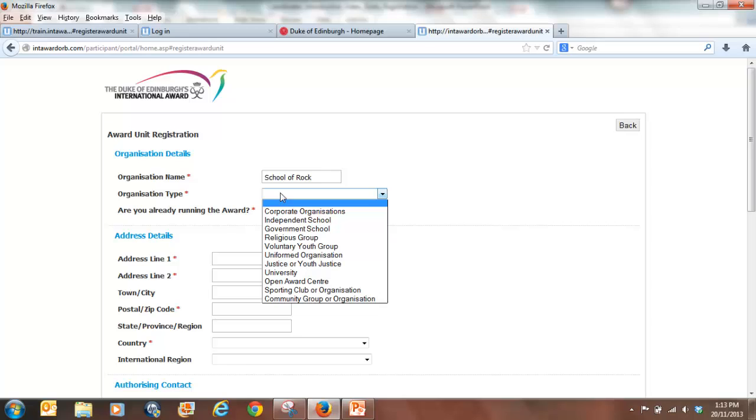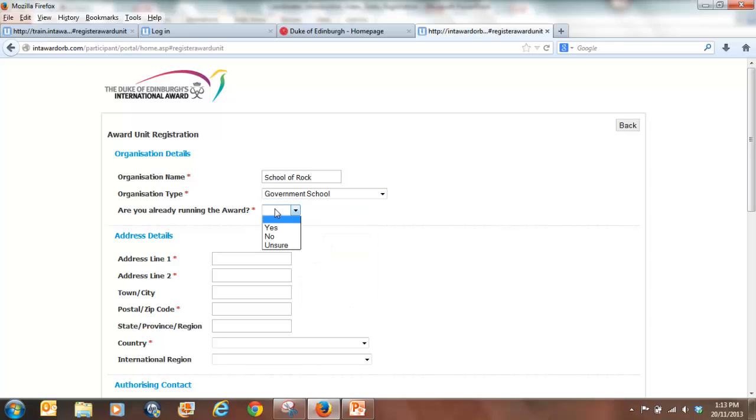So the name of the school, the name of the organisation running the award, the organisation type. So there's a series of organisation types here. For the example, we're going to be a government school. Are we already running the award? If you have a licence that's been signed already, yes, you're running the award. If you do not, no, you're not. This indicates to the operating authority whether they need to draw up a licence for you when they receive this application.